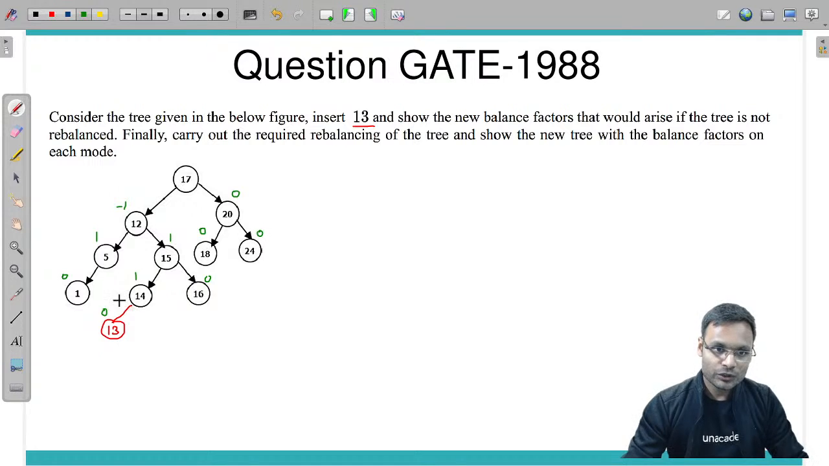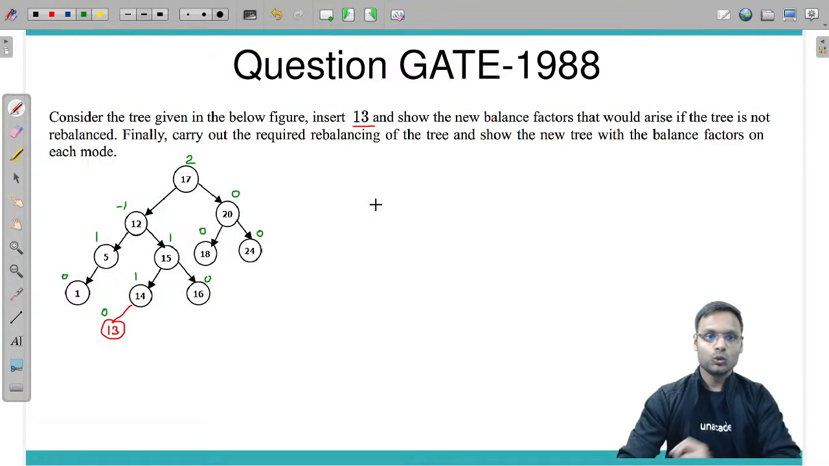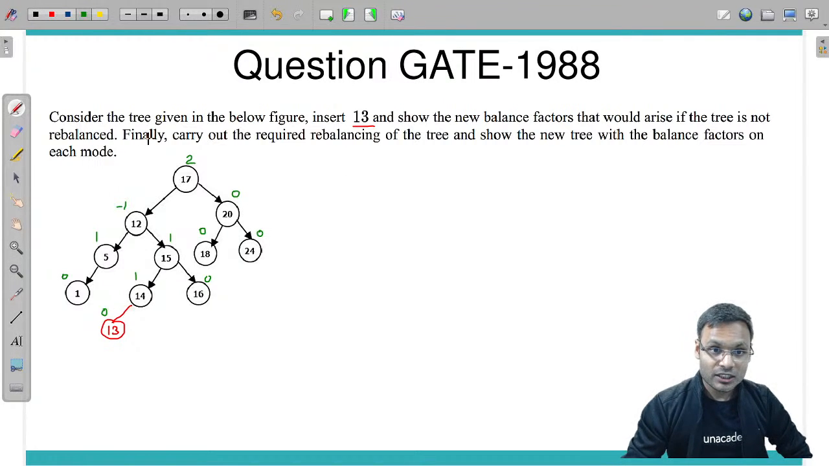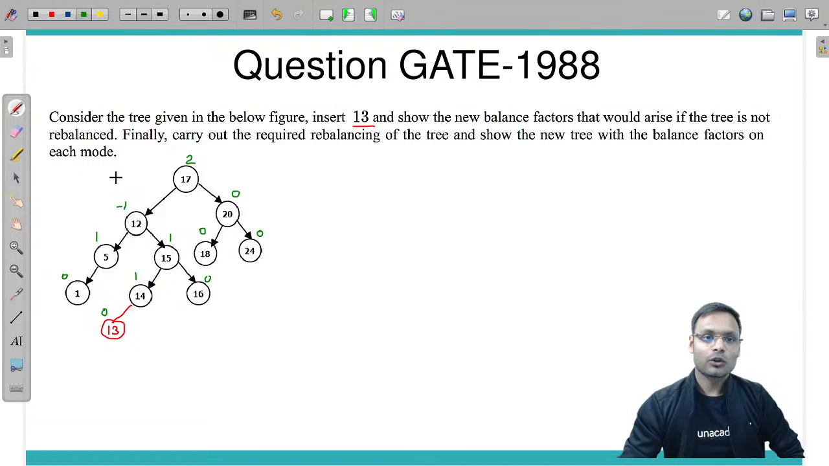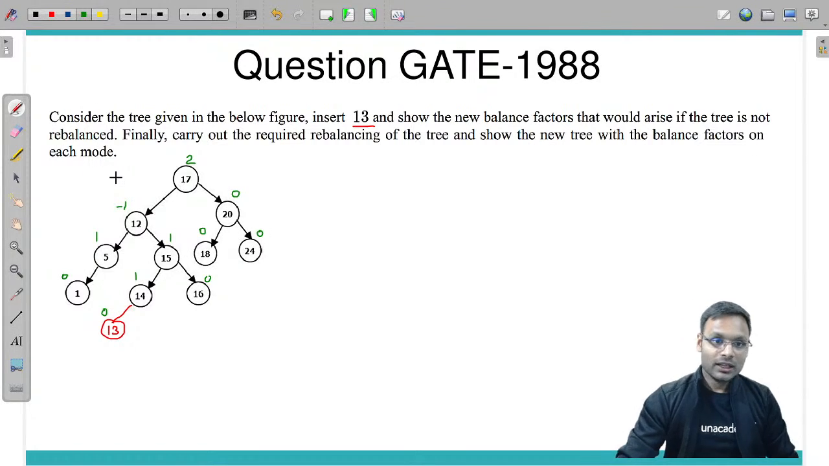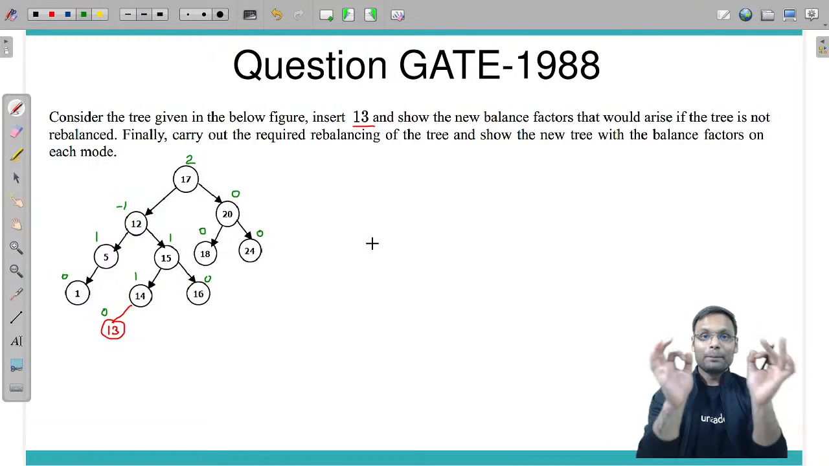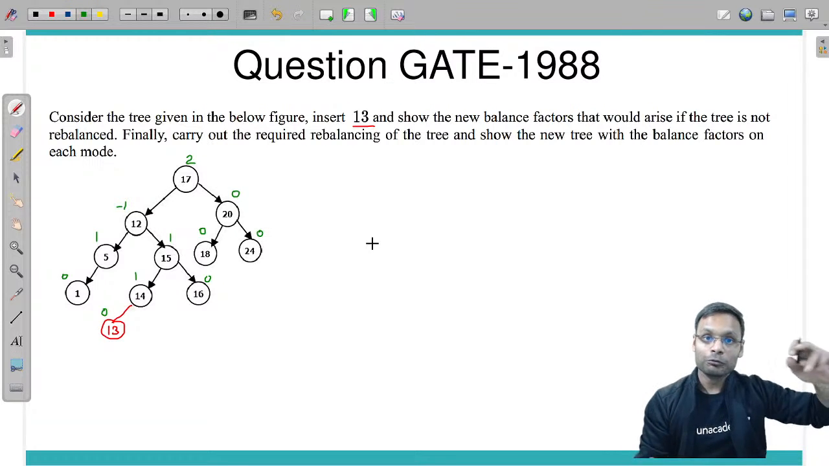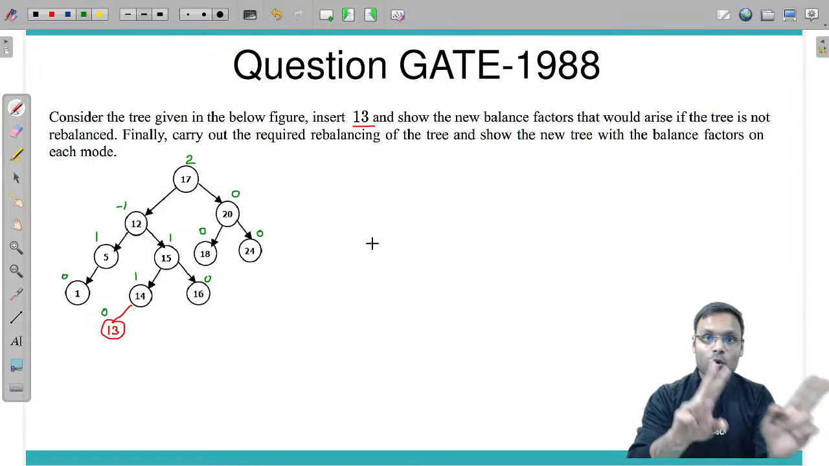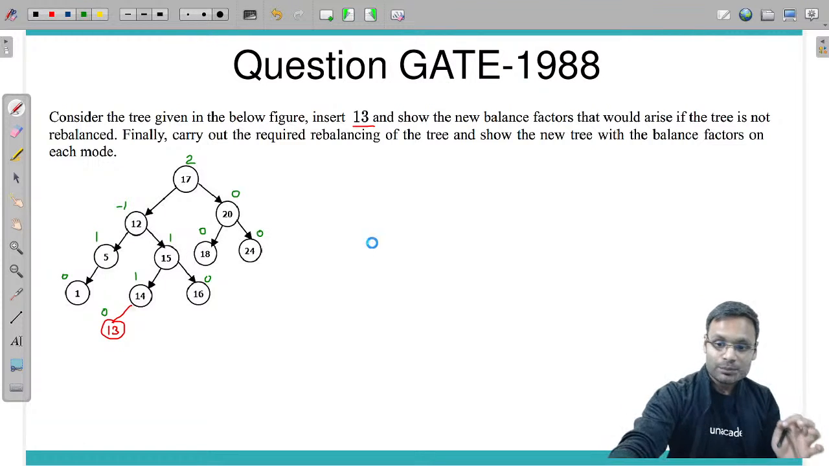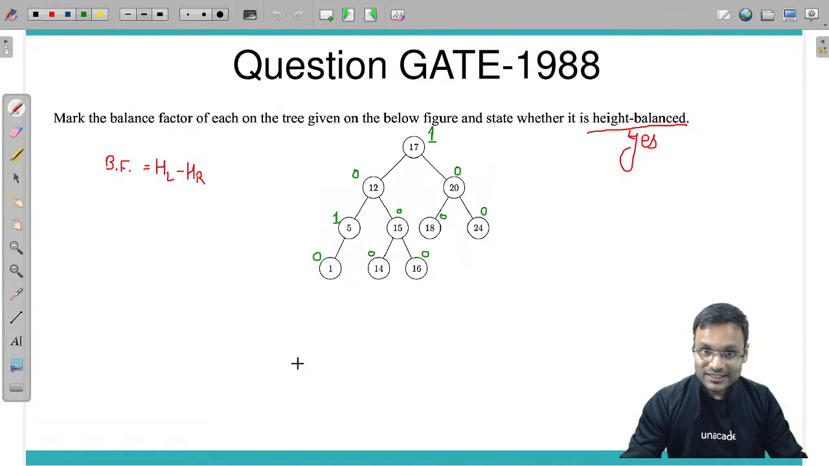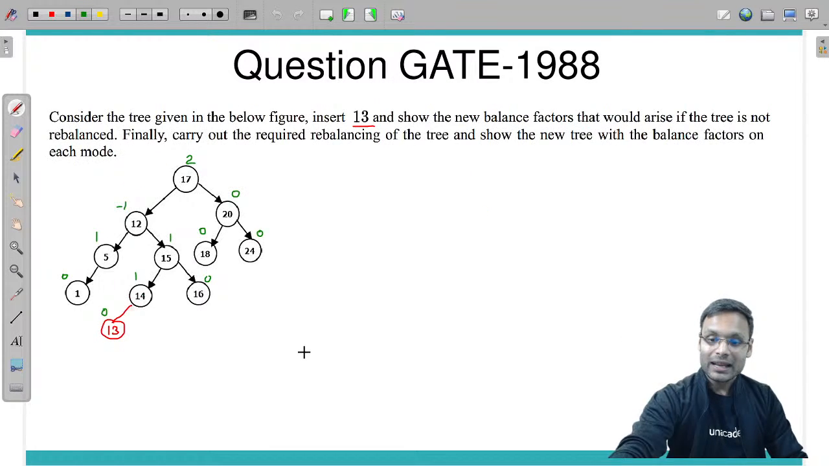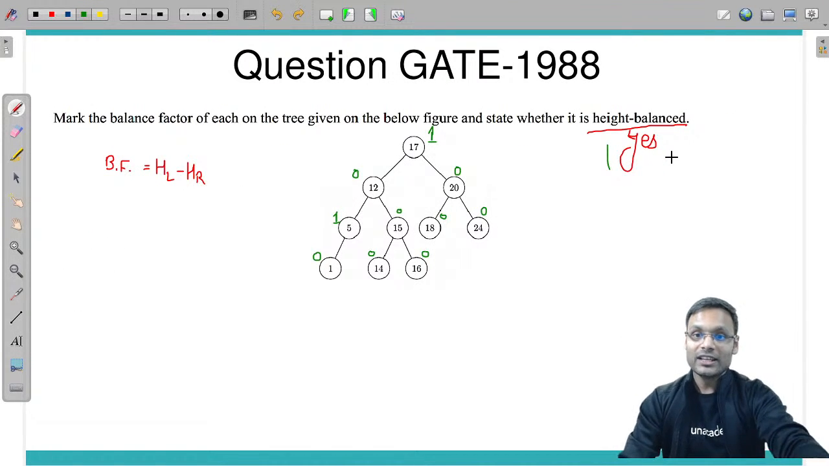For 17, 1, 2, 3, 4 minus 2, balance factor 2. Now what is the question? It says, finally carry out the required rebalancing of the tree and show the new tree with the balance factor on each node. First of all, you need to check where you have imbalance. Imbalance means the balance factor has gone out of the range. What is the range? The range is 0, 1, minus 1. If the balance factor is between 0, 1 and minus 1, then you can say that yes, the tree is balanced. Yes, of course, the tree is height balanced.